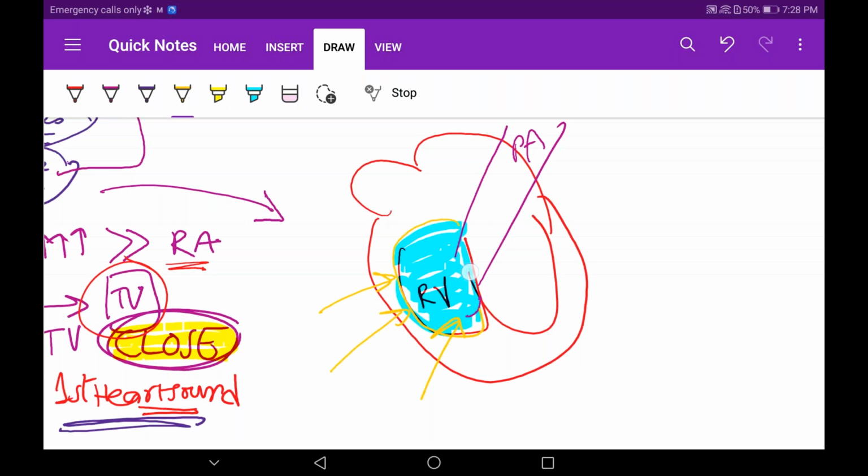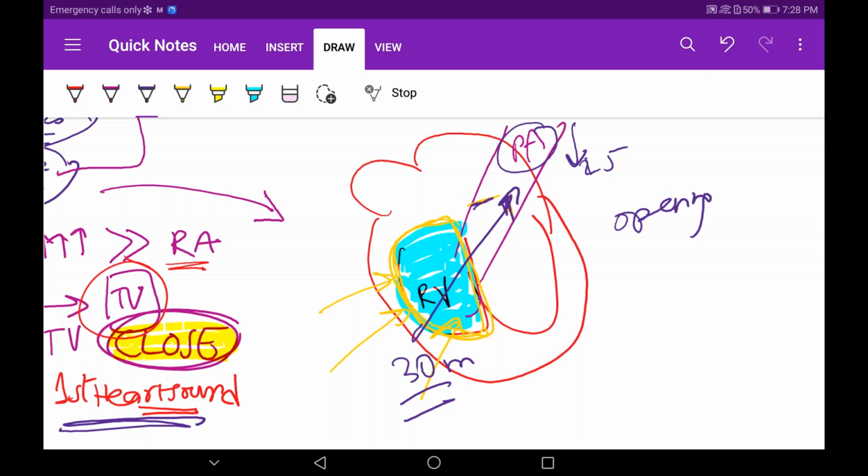Plus, the chamber is completely filled. The pressure in the pulmonary valve region is becoming less compared to the right ventricle. Since this was around 25, this will become 30 mmHg. Push. What will happen? Opening of the pulmonary valve will happen. Blood enters into the pulmonary artery.